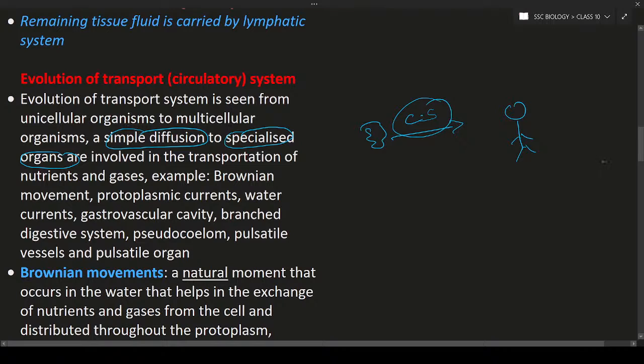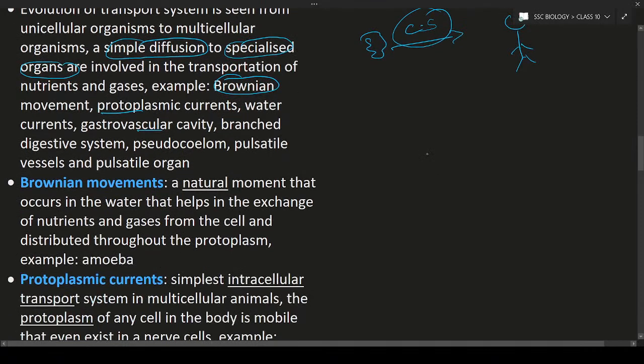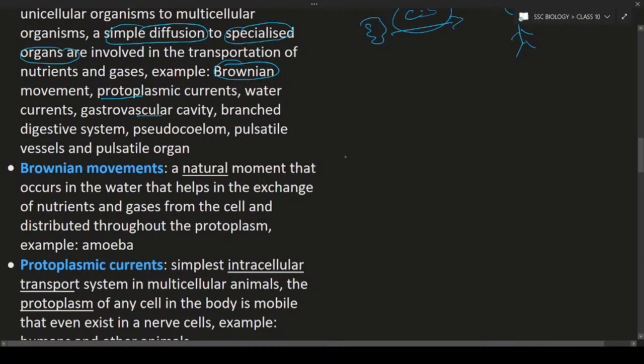Okay, so for example, the different types of transportation systems in organisms include Brownian movement, protoplasmic currents, water currents, gastrovascular cavity, branched digestive system, pseudocoelom, pulsatile vessels, and also pulsatile organs. These are all the different types of evolution in the circulatory system. Okay, first one is the Brownian movement.